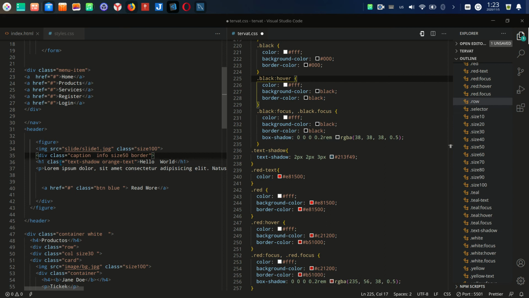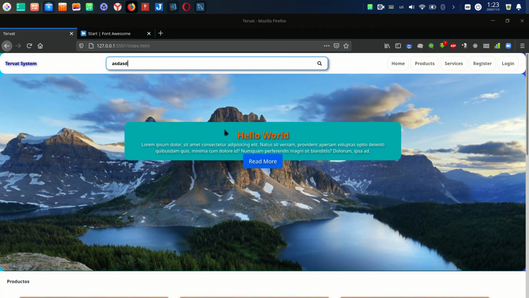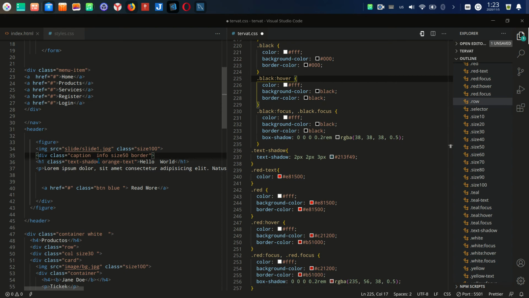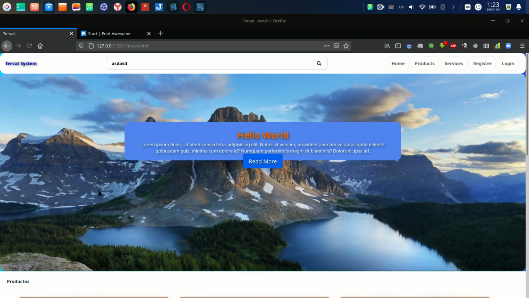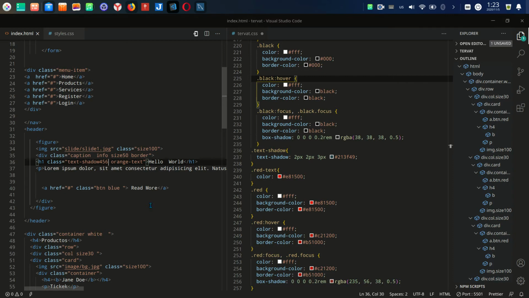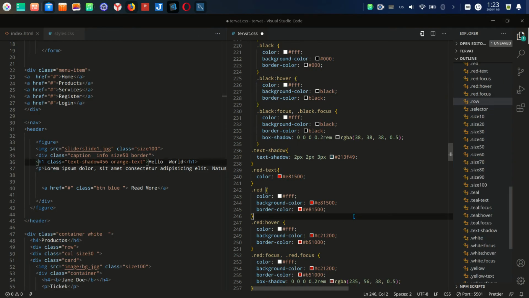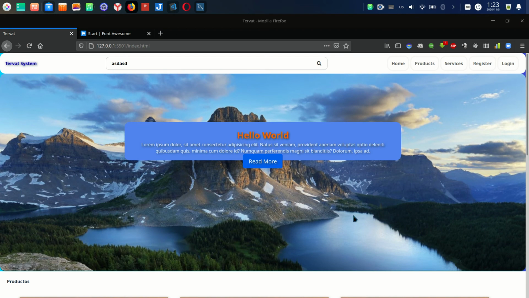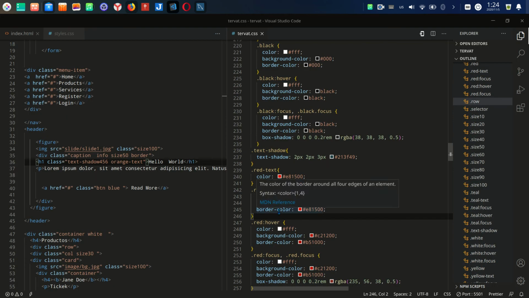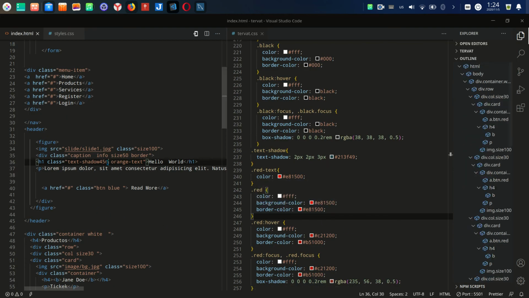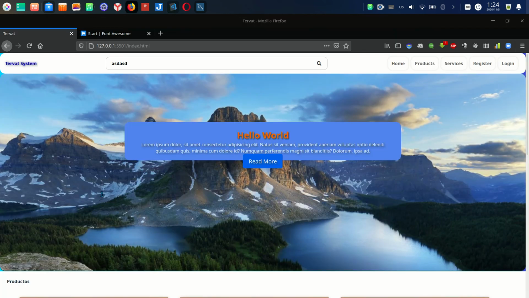We can check here. Text shadow is in this Hello World. Hello World uses the text shadow. I will change that. Okay, you check that. Okay, we have another shadow because it's used for other things too. Upper shadow. Now it's strong.